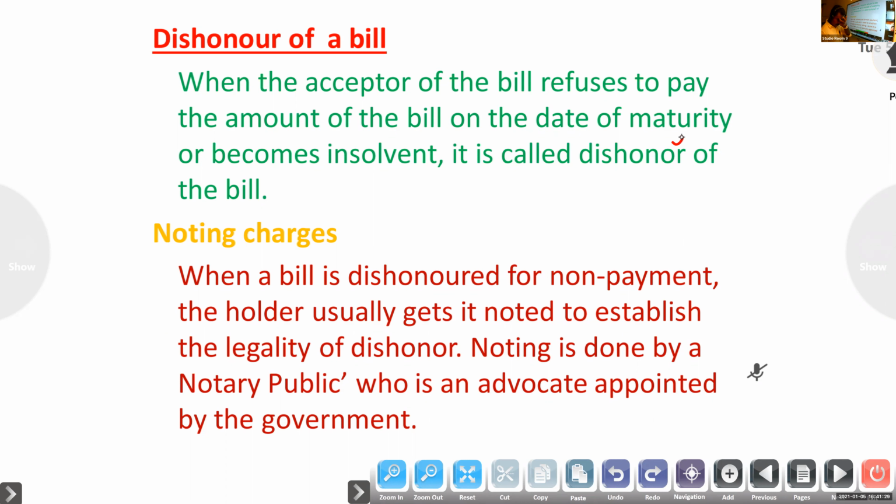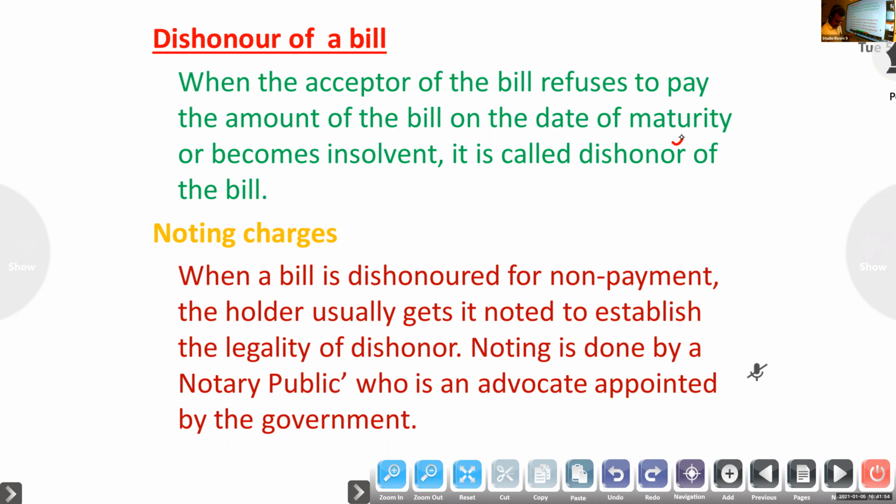Dishonor means when the acceptor refuses to accept within 48 hours of its receipt. After receiving the bill, if he refuses to accept within 48 hours, it is said to be dishonored for non-acceptance.